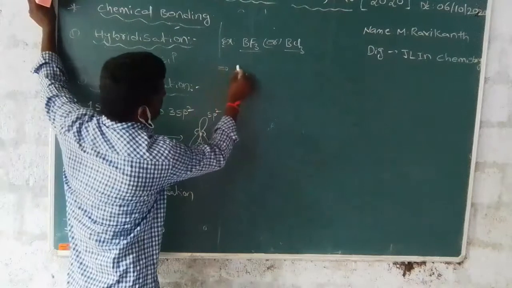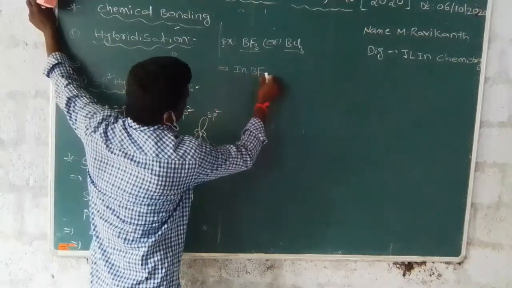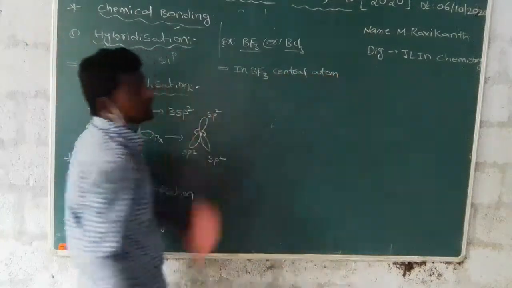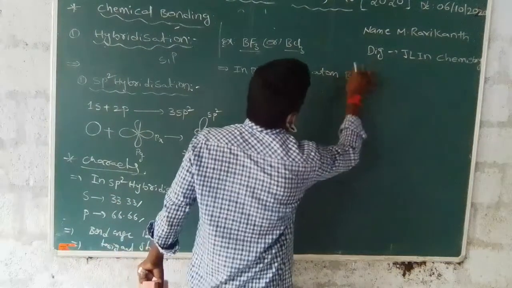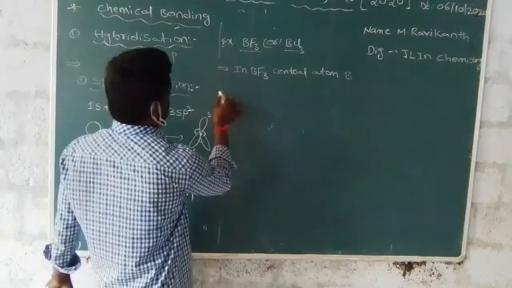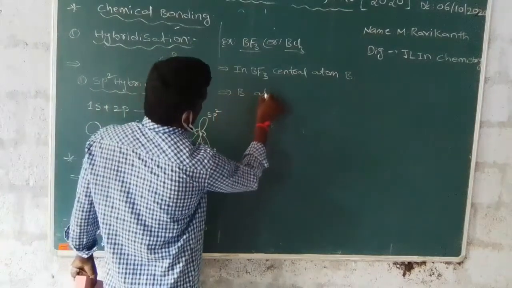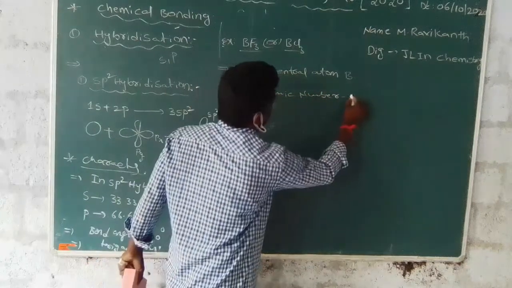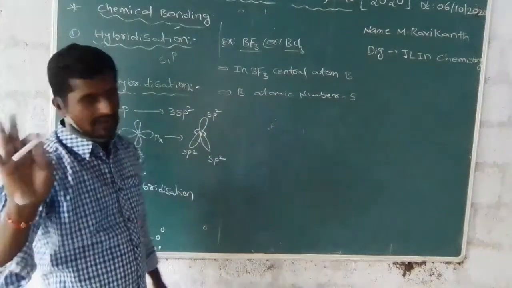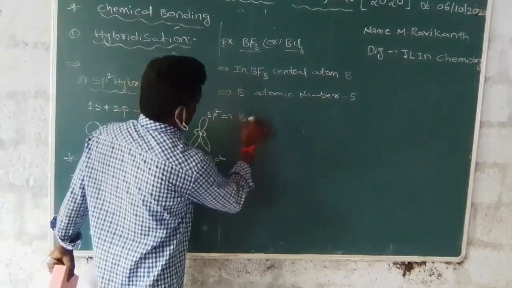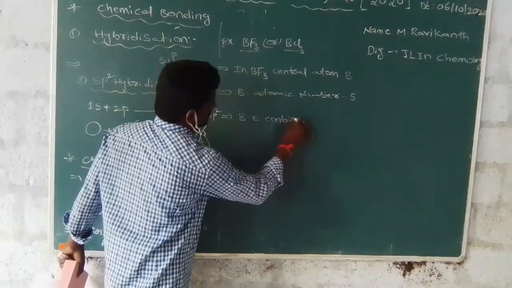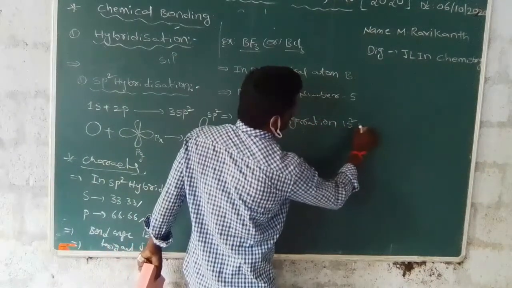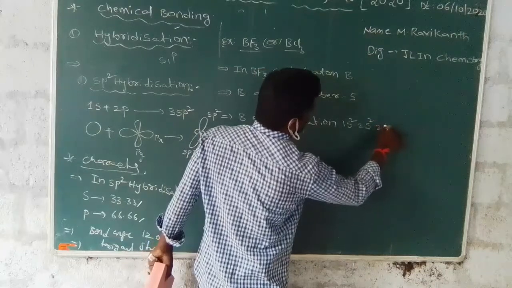First point, the central atom in BF3 is boron. Second, the boron atomic number is 5. Third, the boron electronic configuration is 1s2, 2s2 and 2p1.